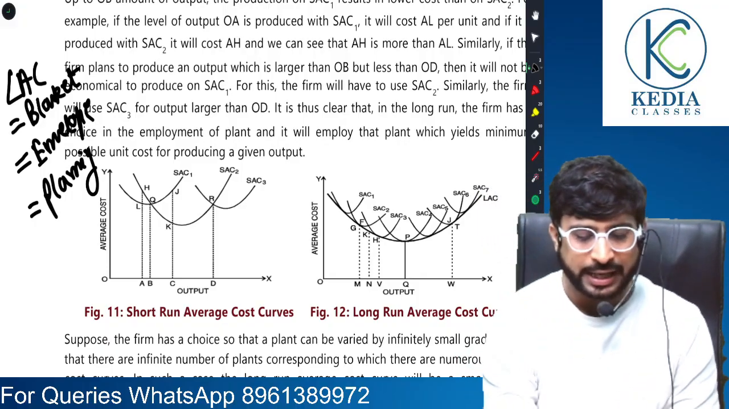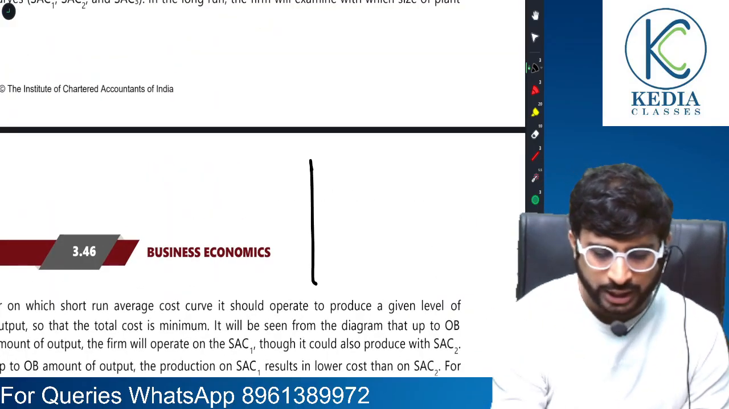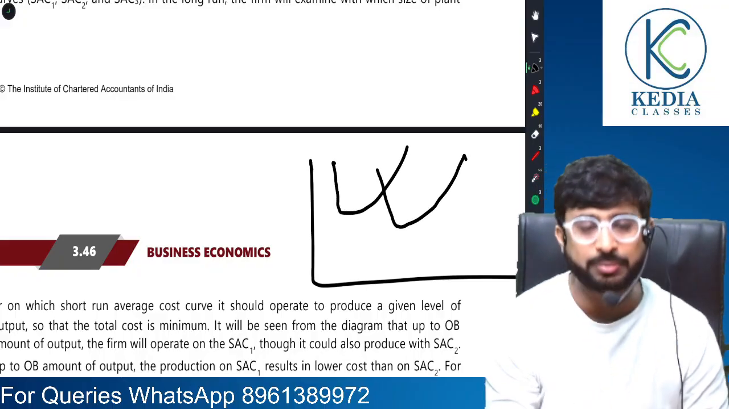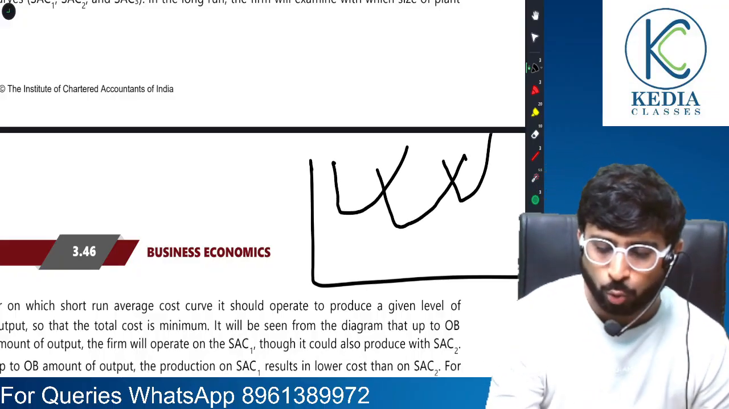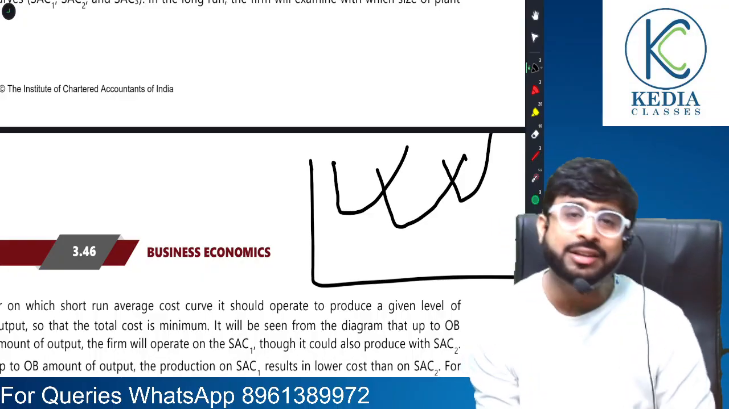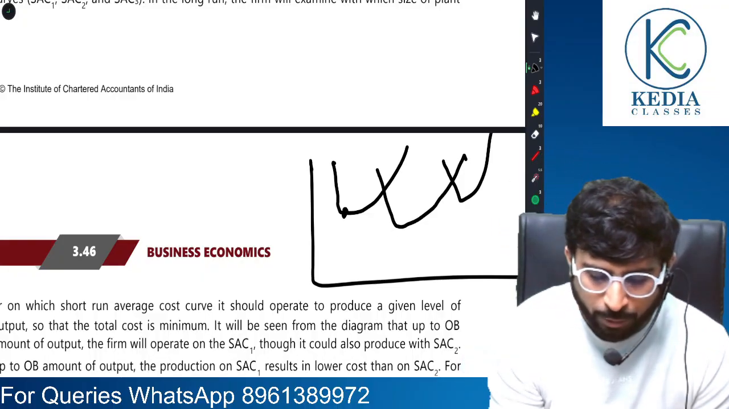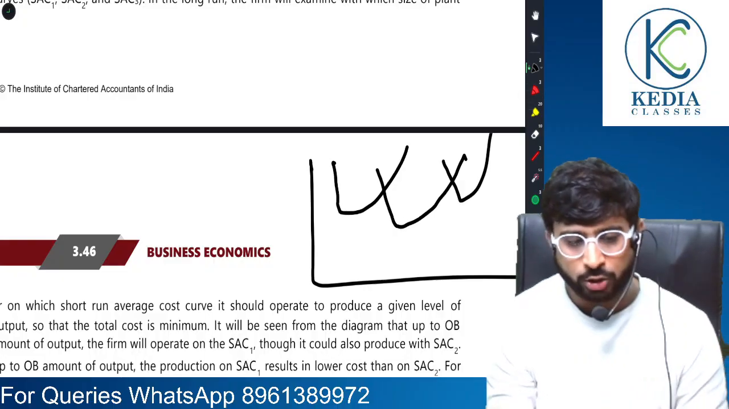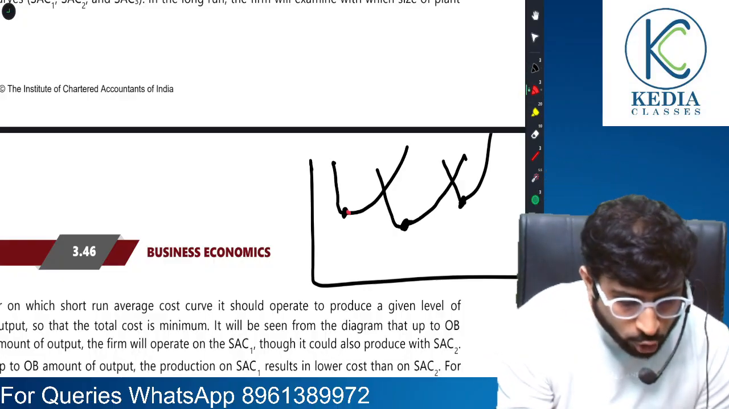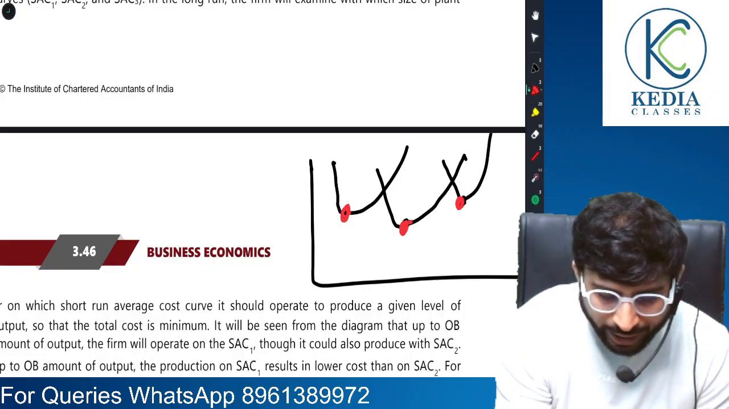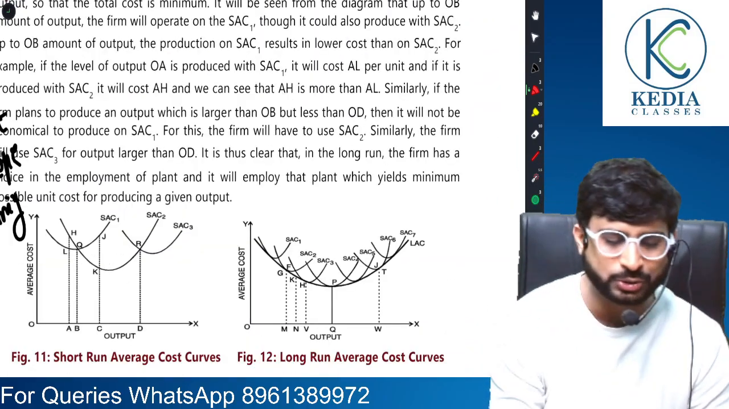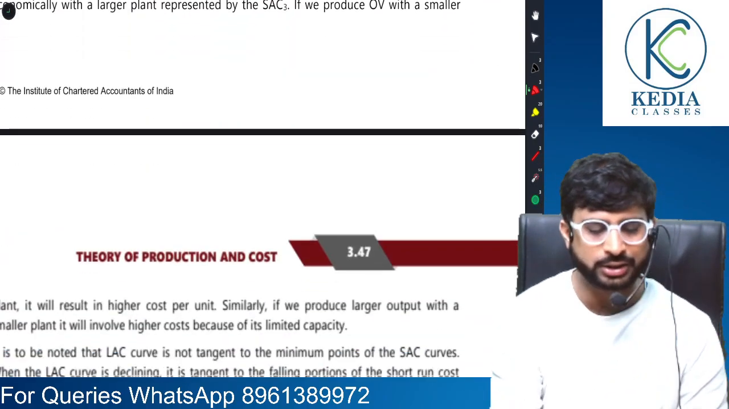Why so? I'll tell you. There are various short run average cost curves that are possible. Now, what is the long run made up of? The long run is made up of multiple short runs. So when you join all the minimum points of short run average costs, you get the long run average cost curve. Understood, sir?